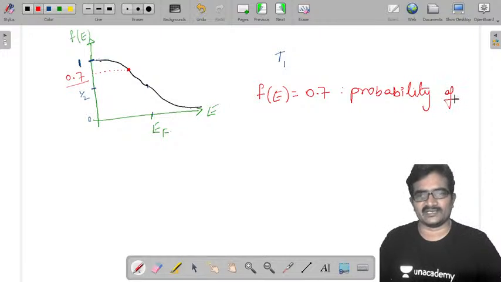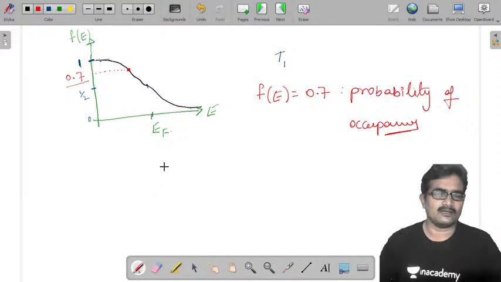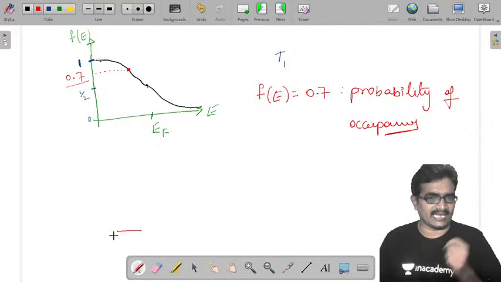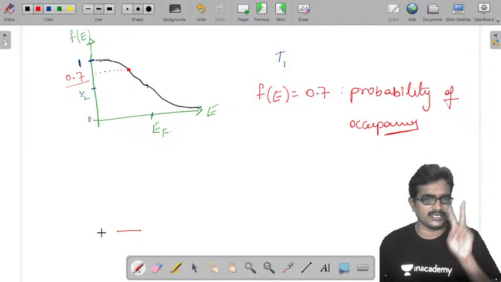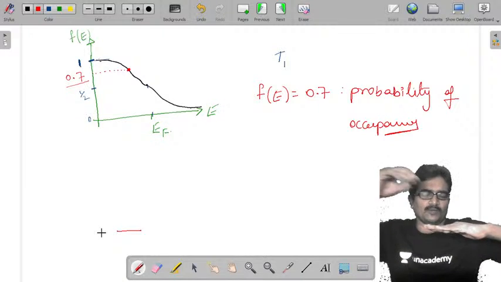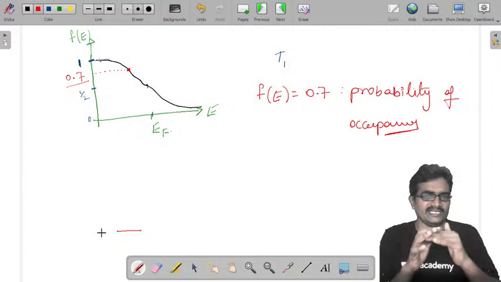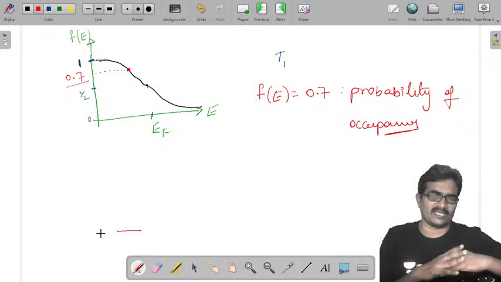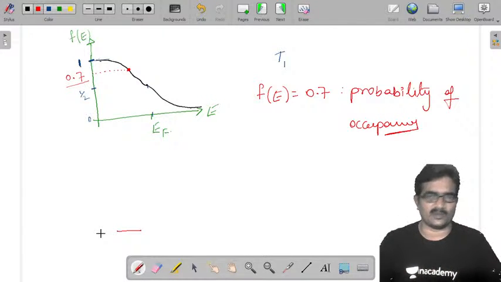Once you are placing some energy level, it should be occupied by an electron or it should be free. Only two possibilities.